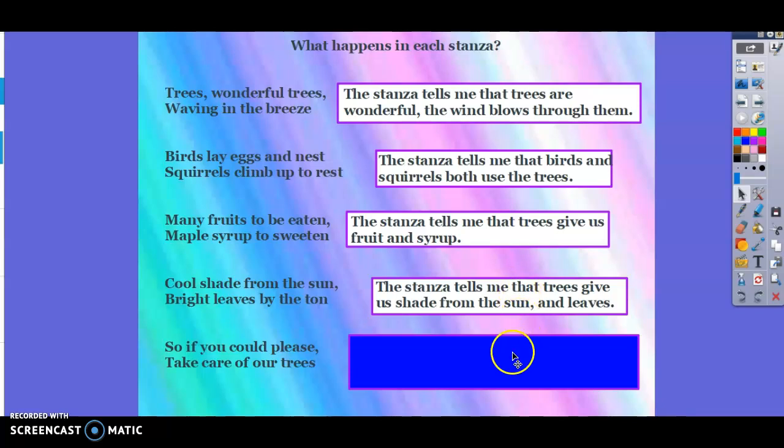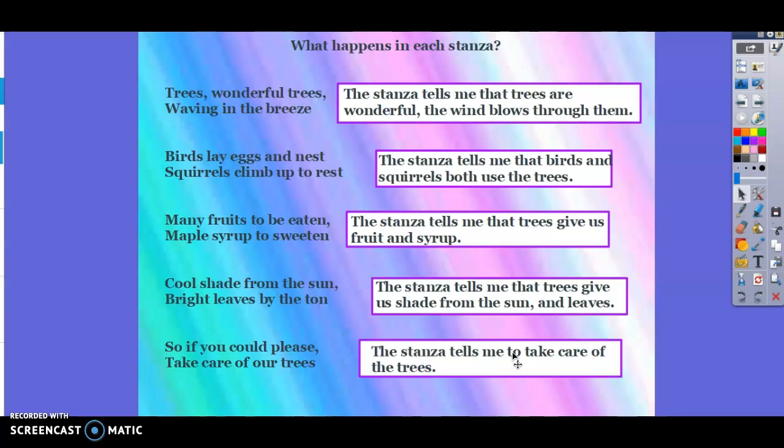Last one. So if you could please take care of our trees. I thought this one was pretty simple, right? This stanza tells me to take care of the trees. That's what they want me to do, right? So how'd you do on this? Did you think of some of the same things I did?